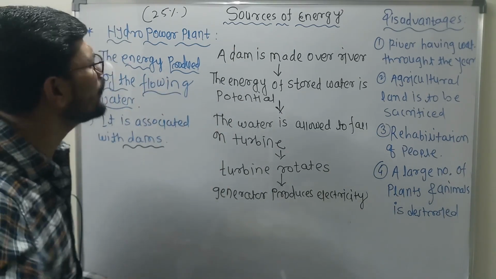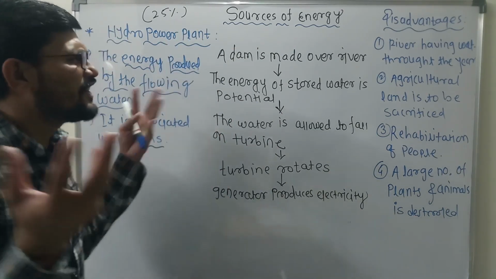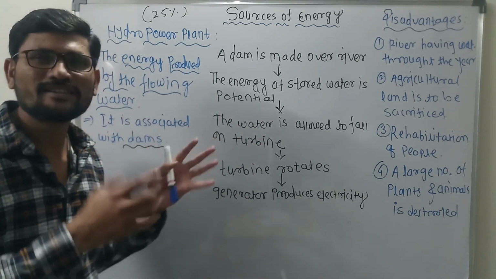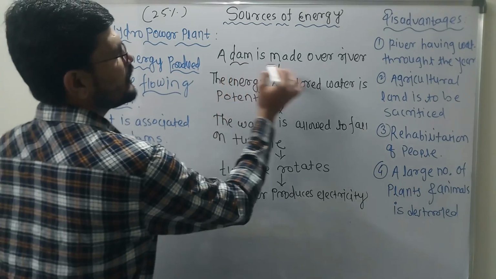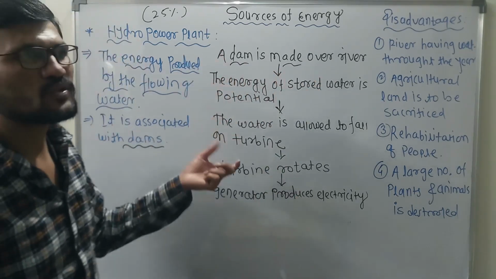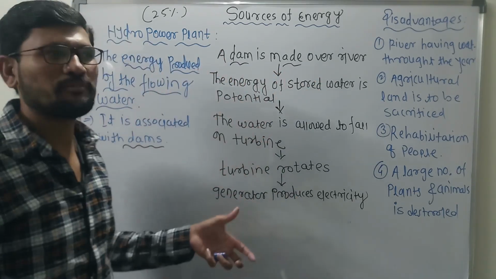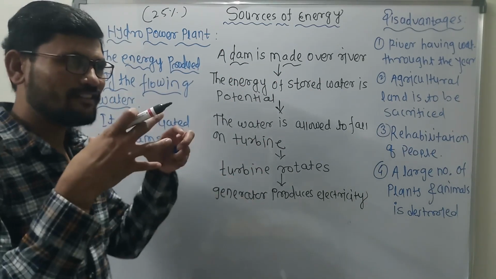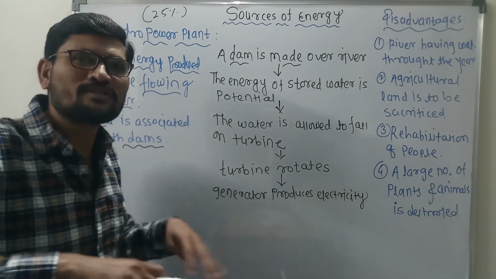Let us discuss how hydropower plants actually work. Now there is a dam made over a river. Clear? नदी के ऊपर क्या बनाया जाता है? A dam is made over a river, and in the dam we store the water. And we know very well the stored water possesses which energy?